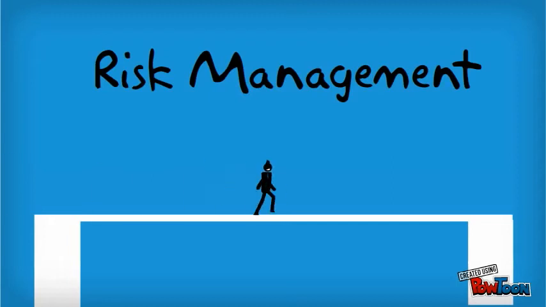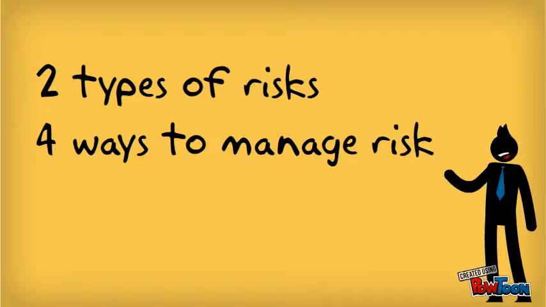When running a business, owners will always be faced with a set of risks. It's important to assess the possibility of exposure to certain risks in order to prepare for them. This can help to save a company if an issue occurs. Today, we'll be discussing the two types of risk and 4 ways to manage risk.